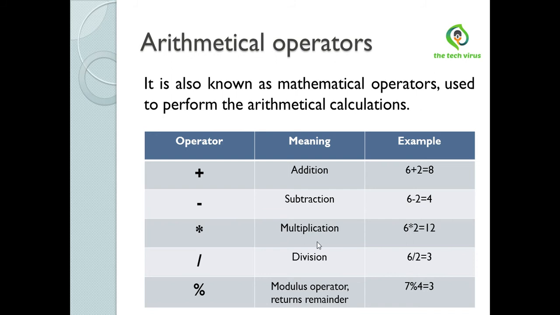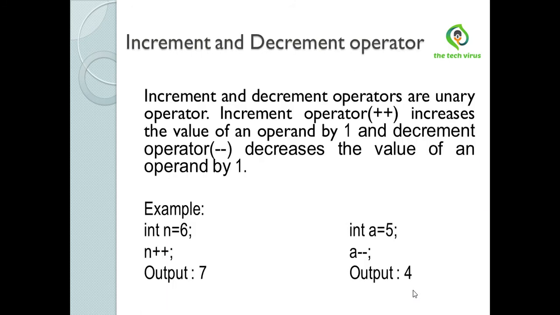Multiplication is used to return the product of two numbers. Now division, it divides two numbers. Modulus operator, it returns the remainder of two numbers. Now see increment and decrement operators. Increment and decrement operators are unary operators. The increment operator, plus plus, increases the value of an operand by 1, and the decrement operator, minus minus, decreases the value of an operand by 1.